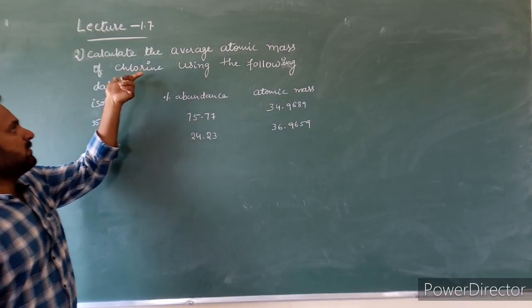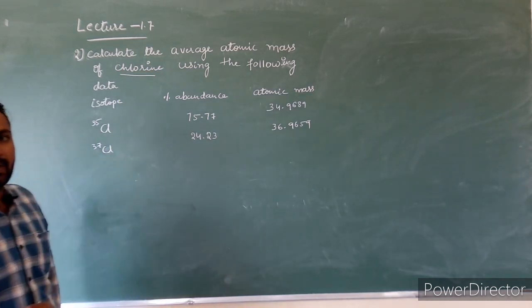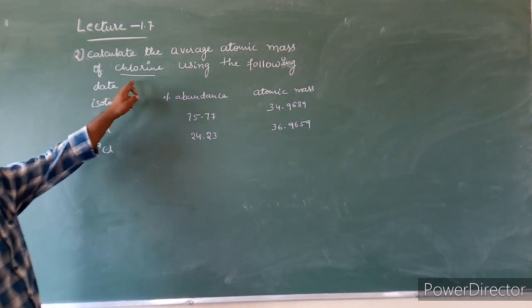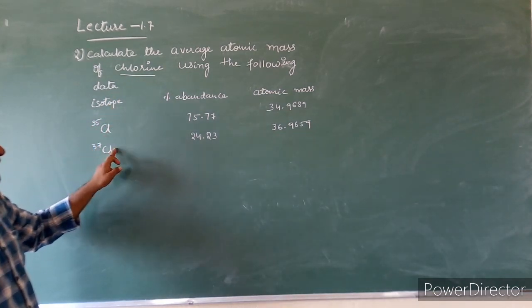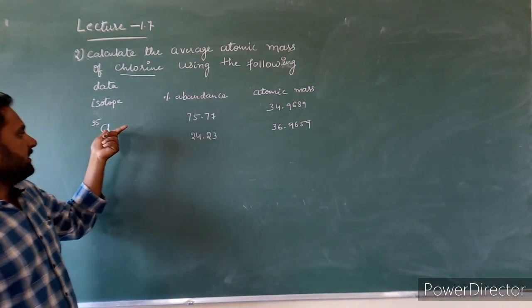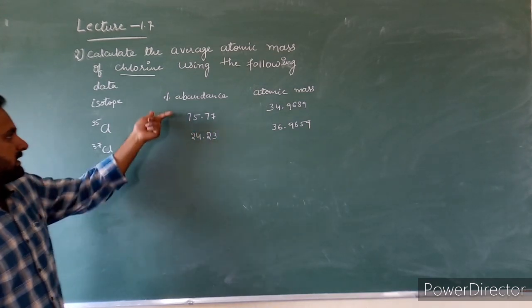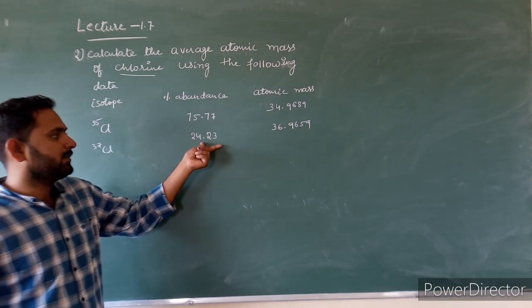Now the average atomic mass of chlorine. Here we have to calculate the average atomic mass of chlorine by using the given data. Here chlorine exists in 2 isotopes. One is chlorine 35, another one is chlorine 37. The percentage abundance of chlorine 35 is 75.77 and the percentage abundance of chlorine 37 is 24.23.